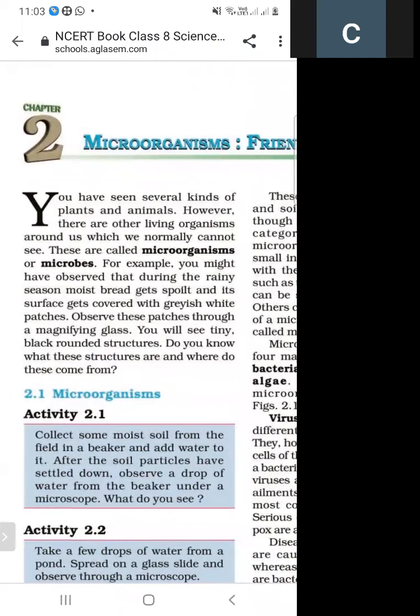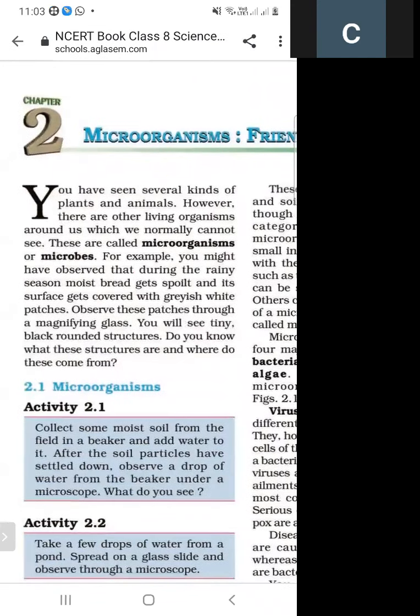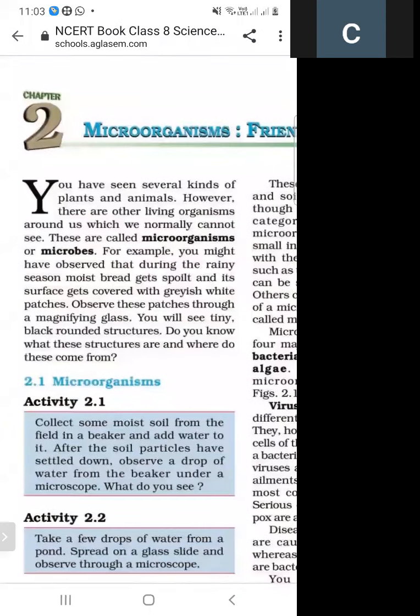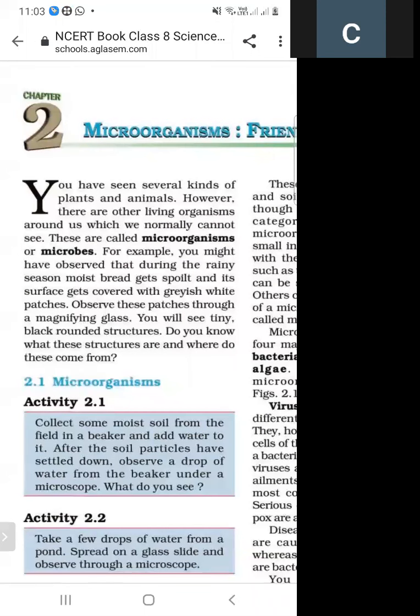You have seen several kinds of plants and animals. However, there are other living organisms around us which we normally cannot see, and these are called microorganisms. As we know, what are microorganisms? Some living organisms around us which we normally cannot see are called microorganisms, and these